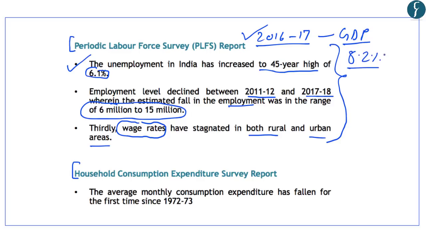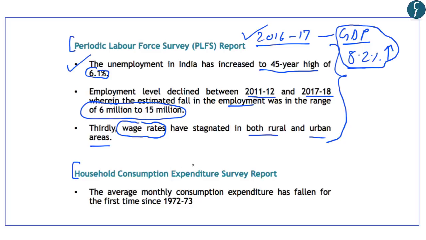So this shows that although the economic activity was falling, the unemployment rate was also increasing and the wage rates have stagnated in rural India. Despite that, the GDP growth rate was shown to be increasing. So this shows that there is no correlation between the two data sets. And thus this highlights that the GDP data might have been overestimated.